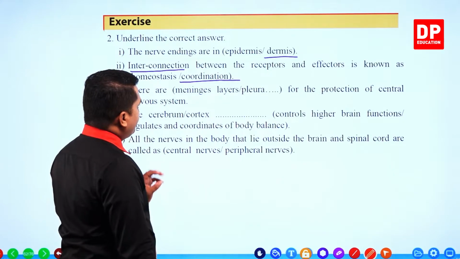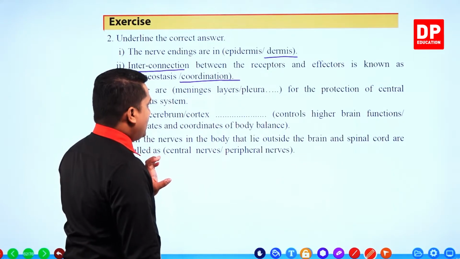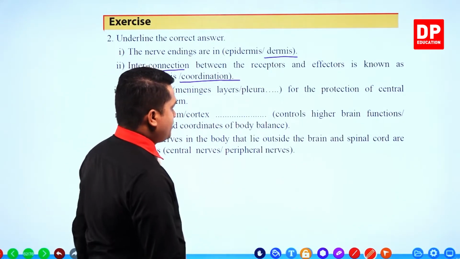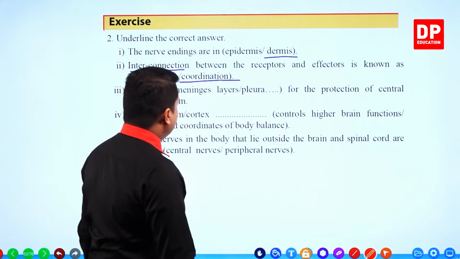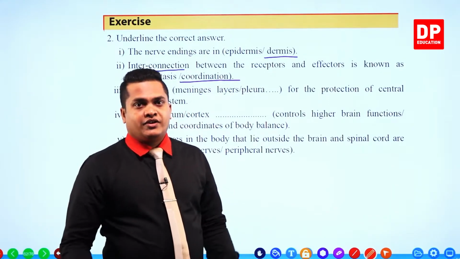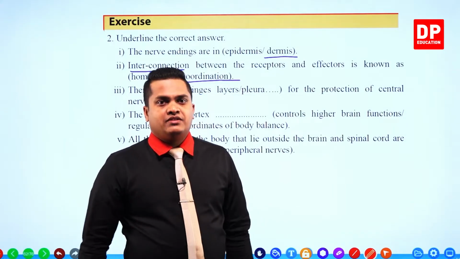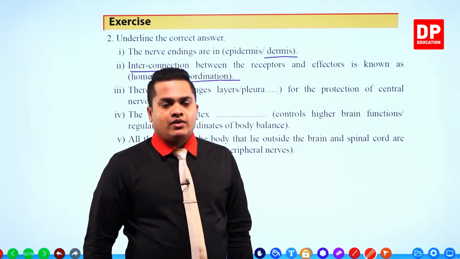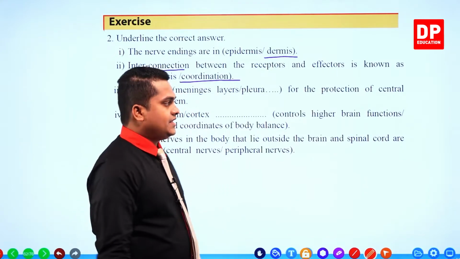There are meningeal layers for the protection of the central nervous system. So if you take the central nervous system, meninges are the protective layers which are present, right? So meninges is the answer.